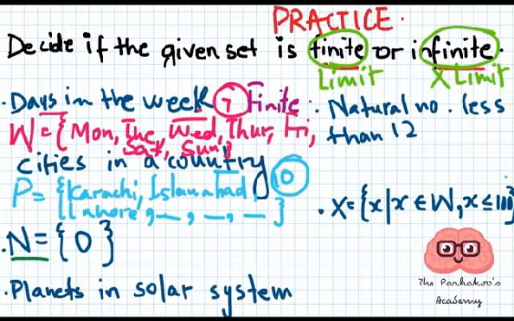Here the next one is n equals 0. Is it finite or infinite? So it's a finite set. This is also finite.